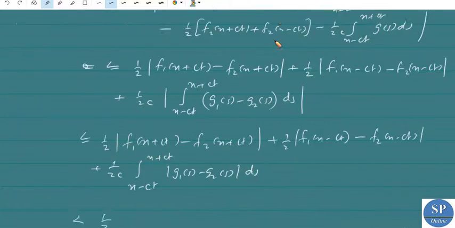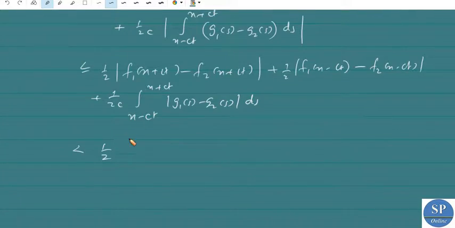So we can write like this: 1/2 into |f1(x+t) − f2(x+t)| is less than delta, plus 1/2 into this also less than delta, plus 1/(2c) into the integral from x−ct to x+ct, this is also less than delta ds.